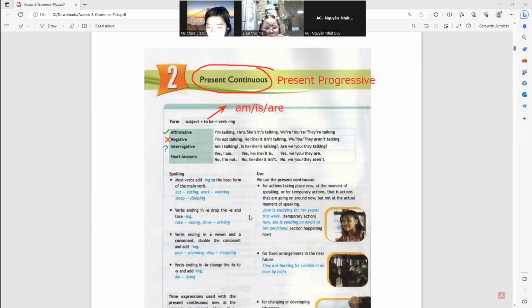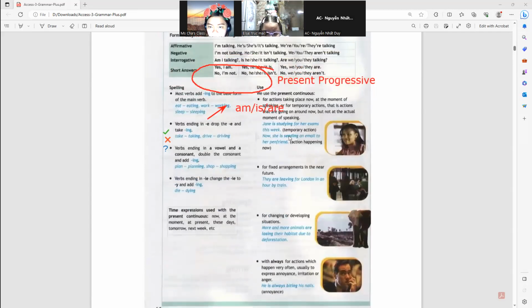Okay, like this one. Jane is studying for her exams this week. That is a temporary action. Next, now she is sending an email to her pen friends. Action happening now.